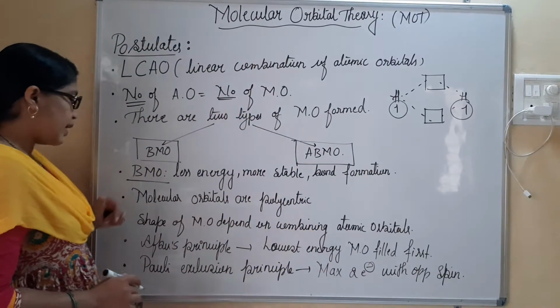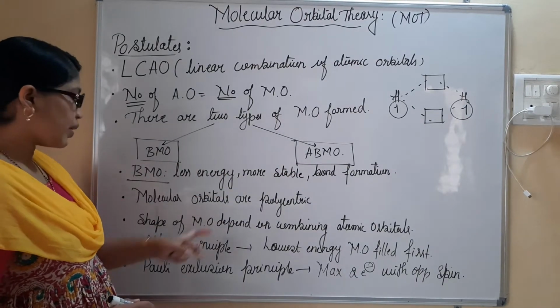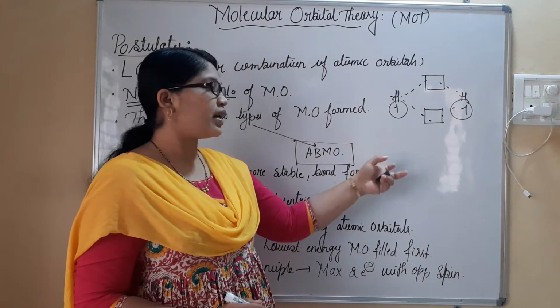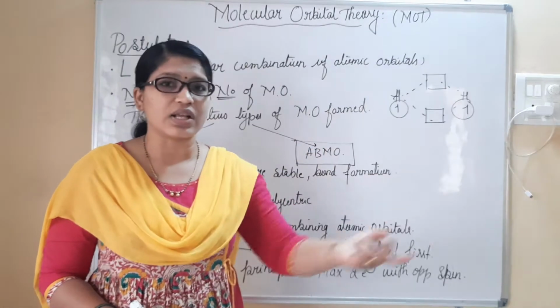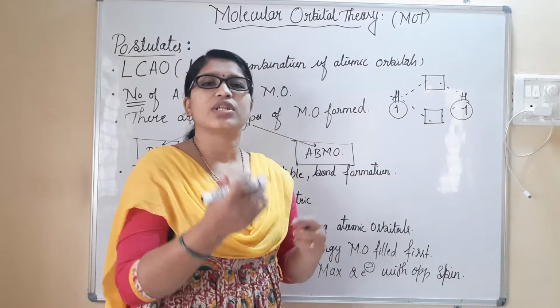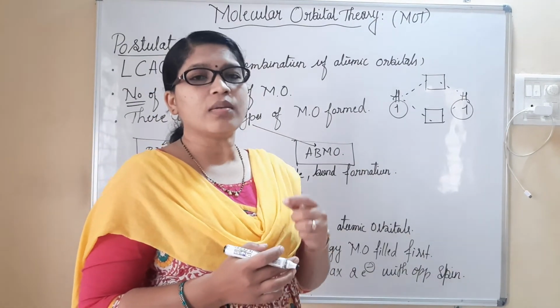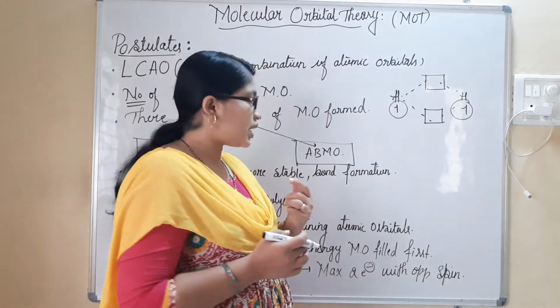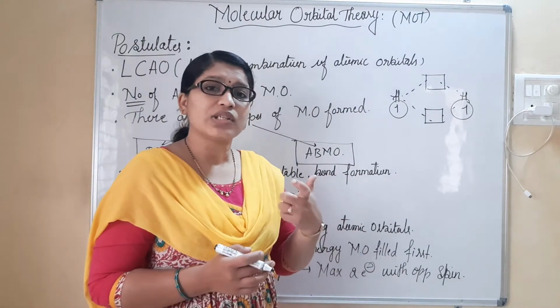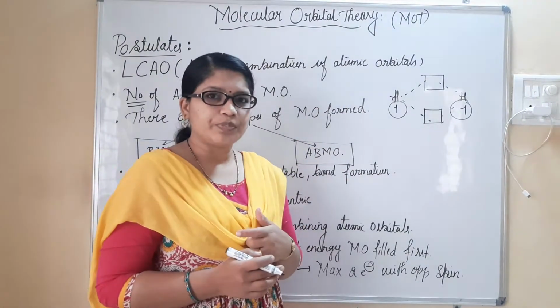If you consider the next one, that is the anti-bonding molecular orbital. Anti-bonding molecular orbitals generally will have higher energy. Higher the energy, higher will be the repulsion. There is no chance of bond formation in the case of anti-bonding molecular orbitals. These are the two types of orbitals obtained with respect to molecular orbital theory.